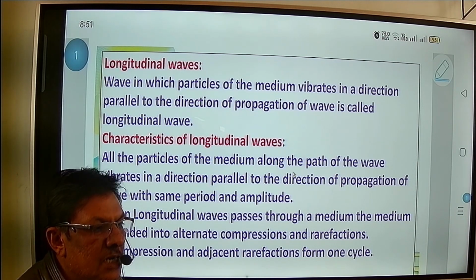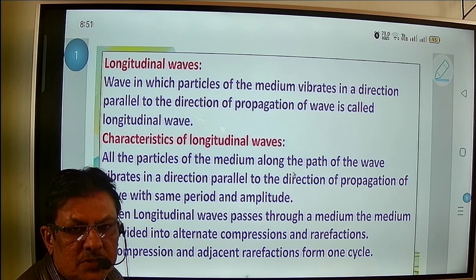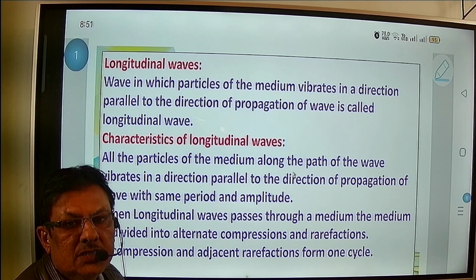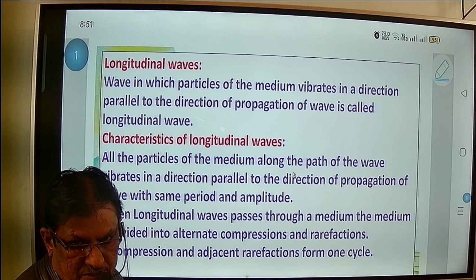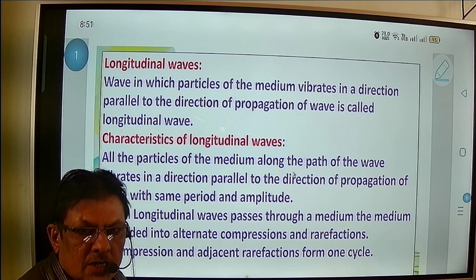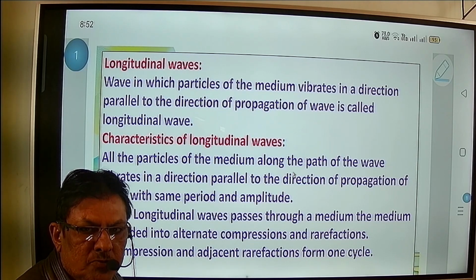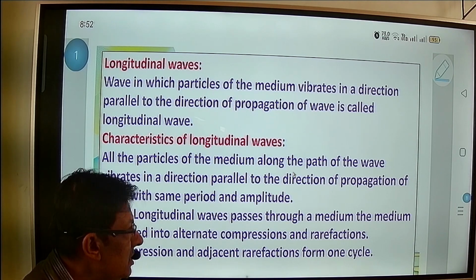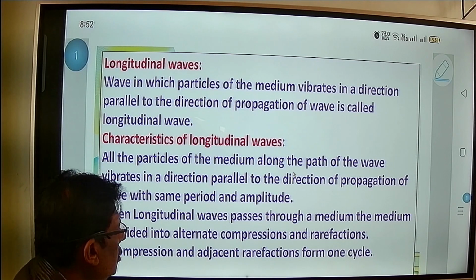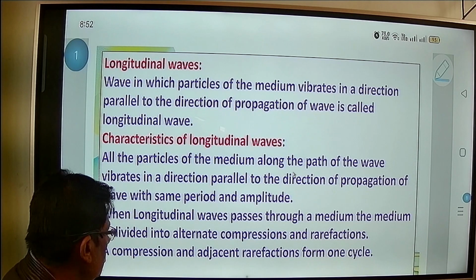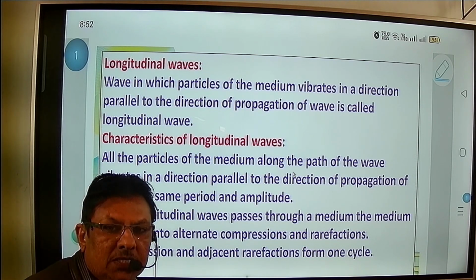When they are displaced away from each other, we call it rarefaction. In the tuning fork resonance experiment, we also use a tuning fork which provides this rarefaction and compression. So a compression and the adjacent rarefaction form one cycle.